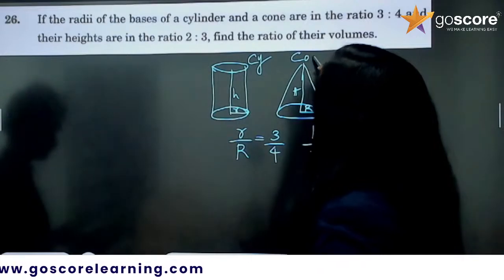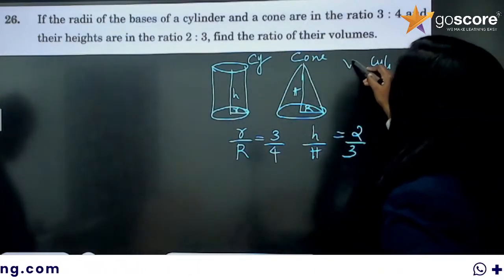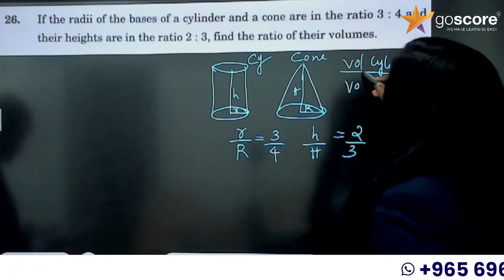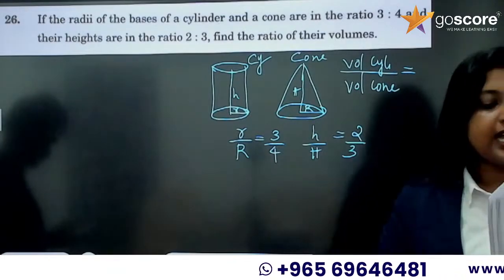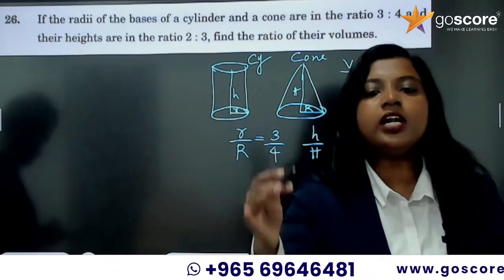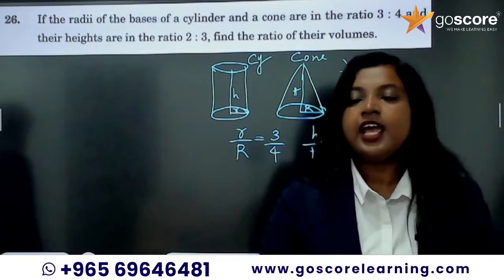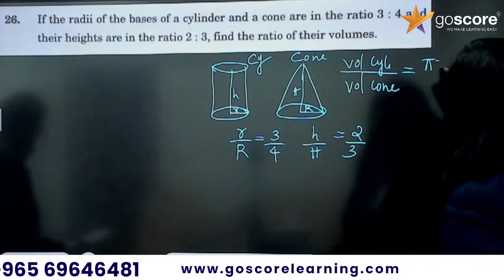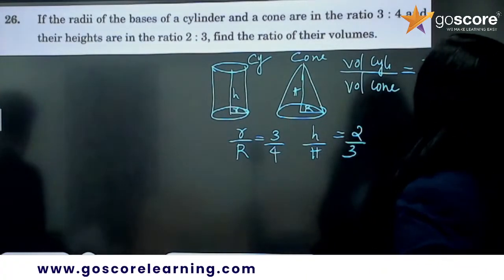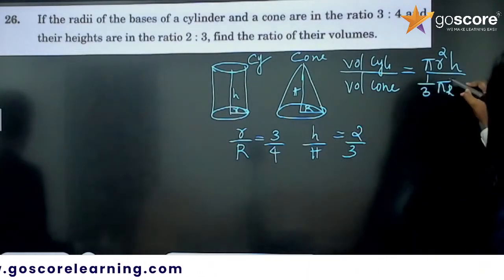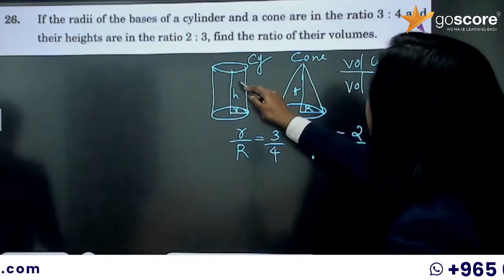Okay, and when you are finding the ratio of their volumes, you have to take cylinder first, and then cone. Right? Cylinder first and then cone. So what is the volume of cylinder? It's pi r square h divided by the volume of cone, which is 1/3 pi capital R square h, because I took capital R for cone and small r for cylinder.